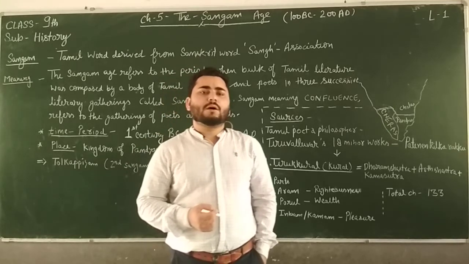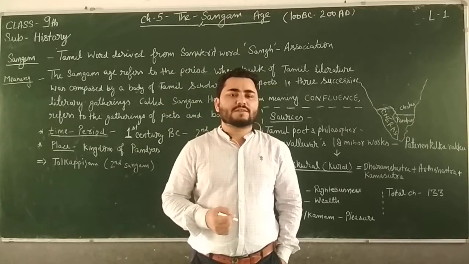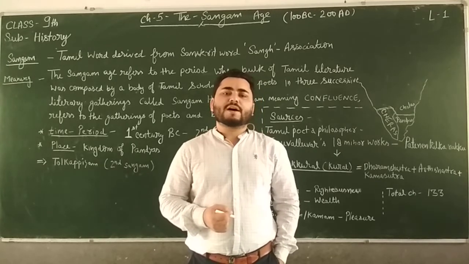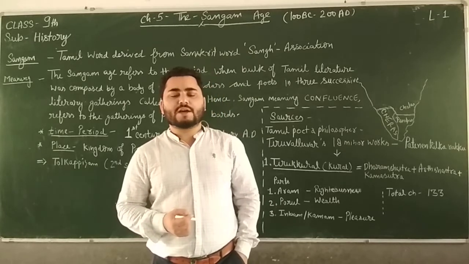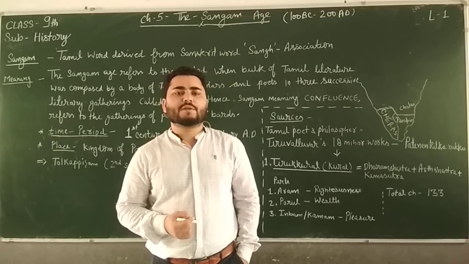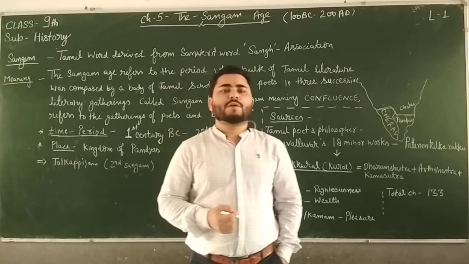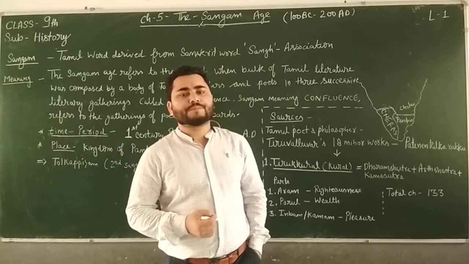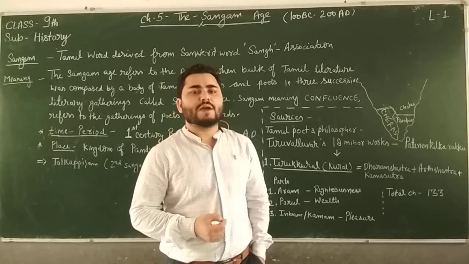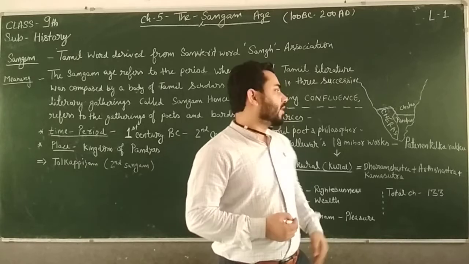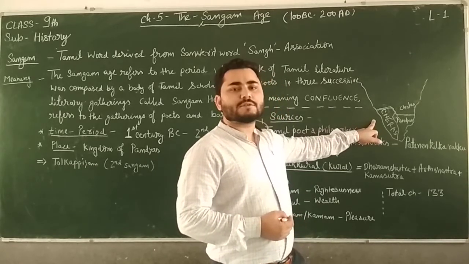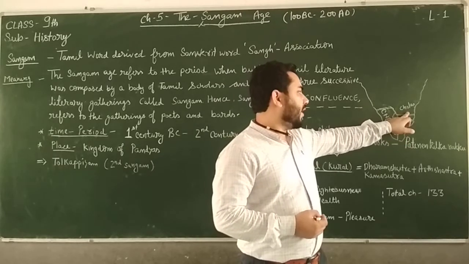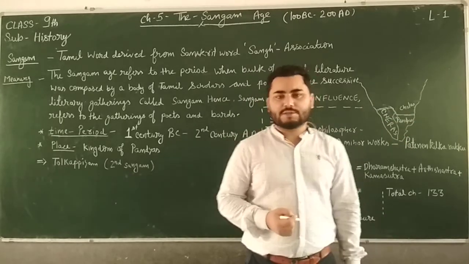Cheras were ruling on the western coast of India in today's Kerala, and Pandyas were ruling in today's Chennai or Tamil Nadu, you can say, right? And the Cholas were ruling in today's Andhra Pradesh on the eastern coast of India. As I have drawn the map here, you can see this was the territory of Chera, this was the territory of Pandyas, and this was the territory of Cholas.